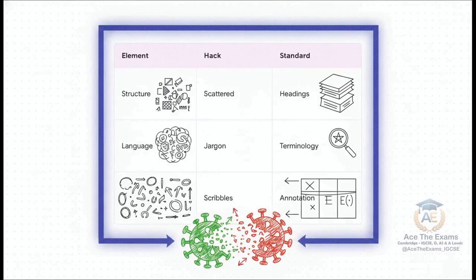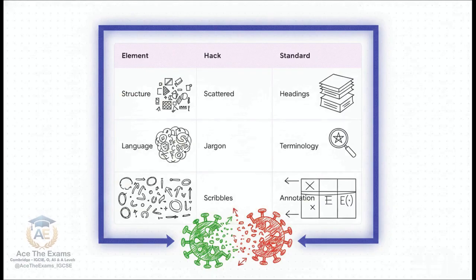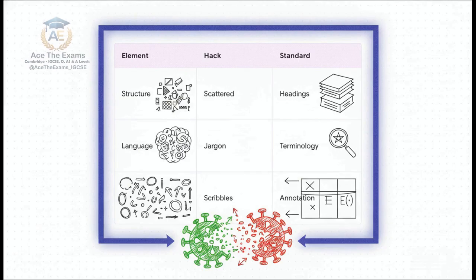Let's pull up a real-time matrix comparing their failing viral online hacks against the rigorous examiner standard. The contrast is absolutely staggering. Look at their structure. The viral hack produces scattered, chaotic paragraphs and disconnected calculations. The examiner standard demands proper headings and clear, logical progressions. Look at the language. Alex is throwing in irrelevant jargon just to sound smart, whereas the standard demands precise, correct mathematical terminology. And formatting? It's a disaster over there. Random scribbles won't cut it.